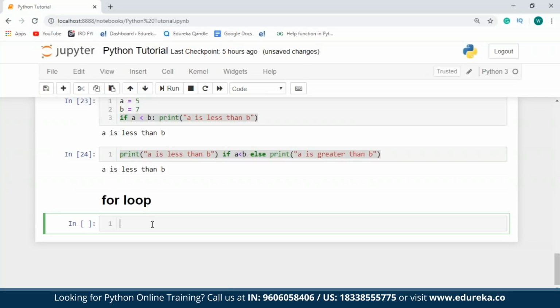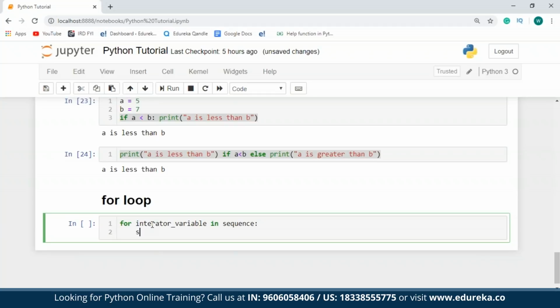So unlike other programming languages, the for loop in Python is a for in loop. So basically, for any iterator variable in the sequence, I will execute the body of the for loop that will have all the statements. So for every iterator present in this sequence, I can execute a single or a number of statements.